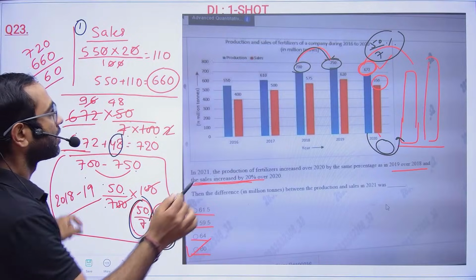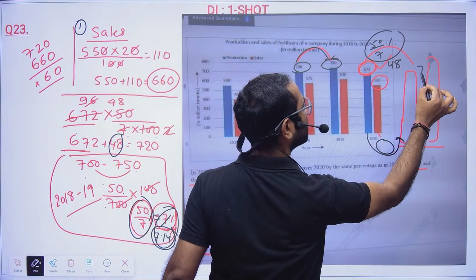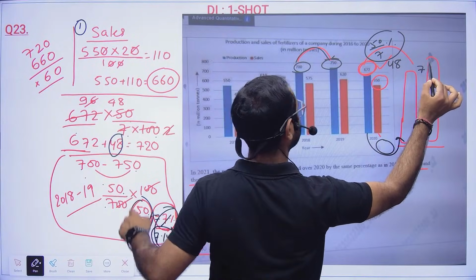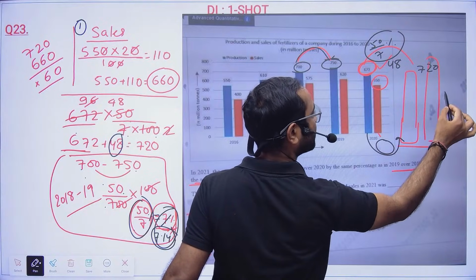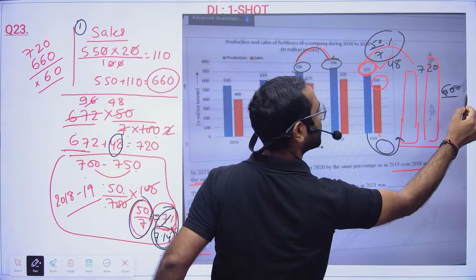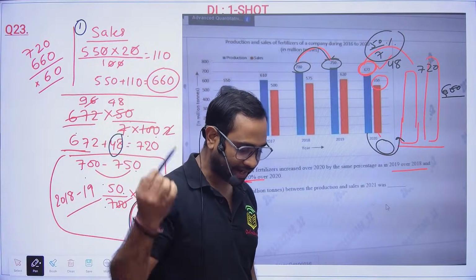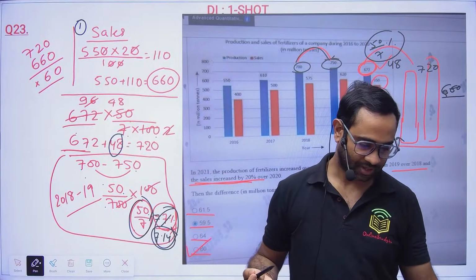That means this has been increased by 48 and the total is 720. And the other has increased to 660 and the difference is 60. Clear? I explained it once again. Clear? Done?